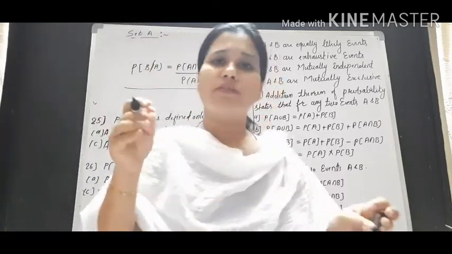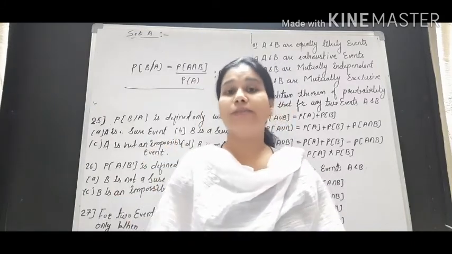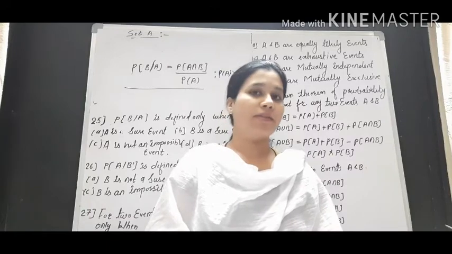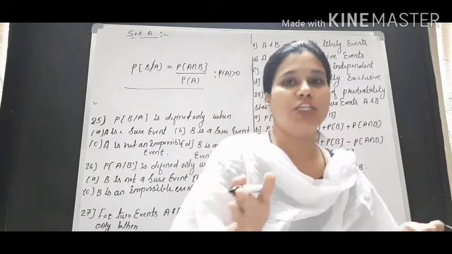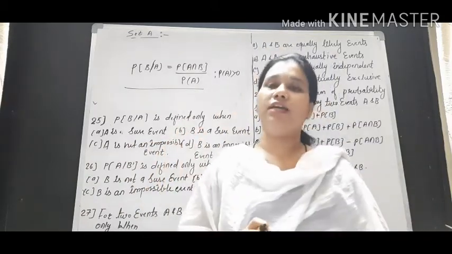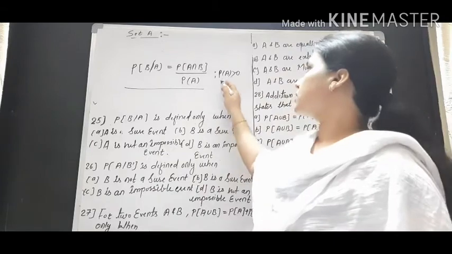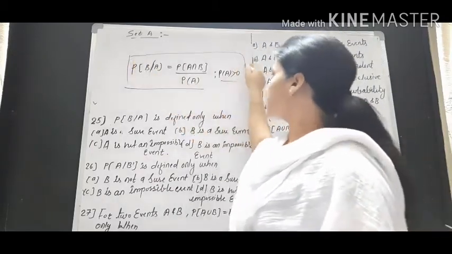Why? Because if the denominator becomes 0, then the value will become infinite, and it is not possible in terms of probability. Probability cannot be indefinite. So to restrict it into limits, we should say that the denominator cannot be 0. So probability of B given A has this definition.